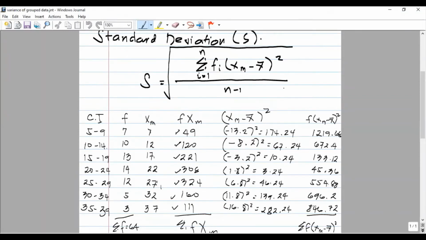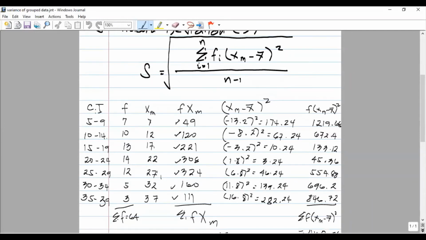Okay, so we have the class interval 5 to 9 with 7 frequencies, 10 to 14 with 10 frequencies, 15 to 19 with 13 frequencies, 20 to 24 with 14 frequencies, 25 to 29 with 14 frequencies, 30 to 34 with 5 frequencies, and 35 to 39 with 3 frequencies. The total frequencies is 64. So the total here is 64.